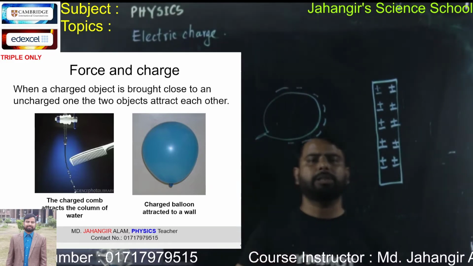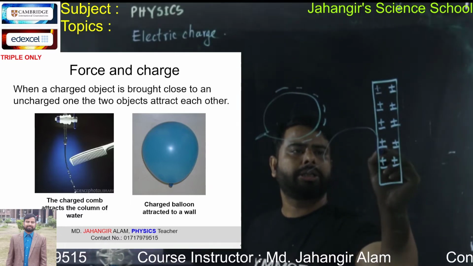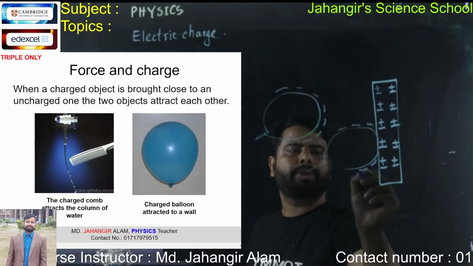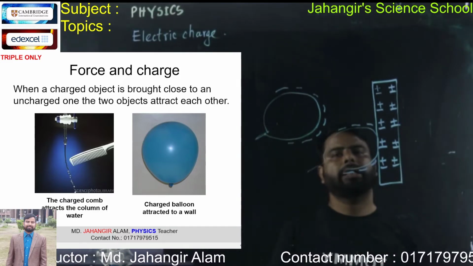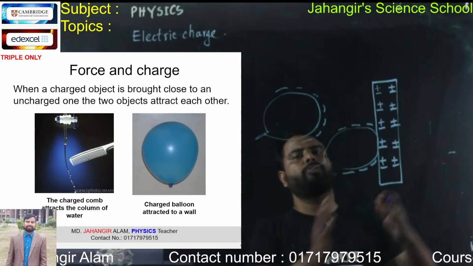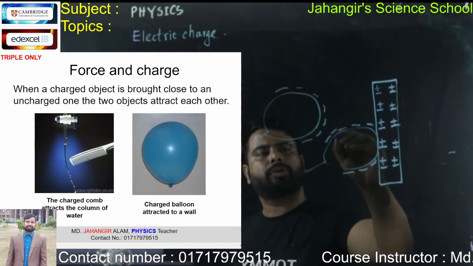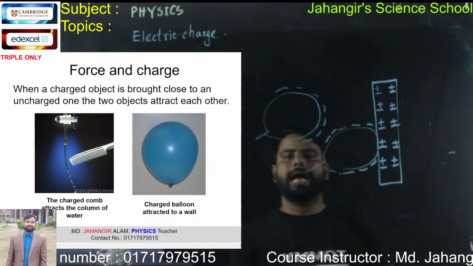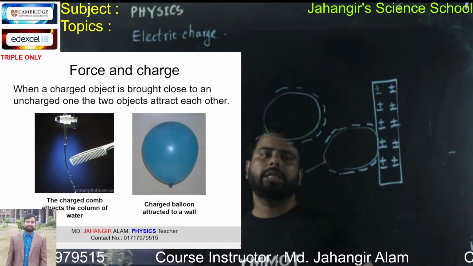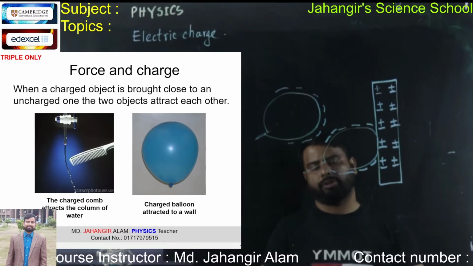When this negatively charged balloon comes closer to the neutral wall, the negative charge of the balloon repels the negative charge of the wall, so they move away from the balloon, to the opposite side of the wall, and the positive charge remains attracted. That's why a negatively charged balloon is attracted to a neutral wall this way.